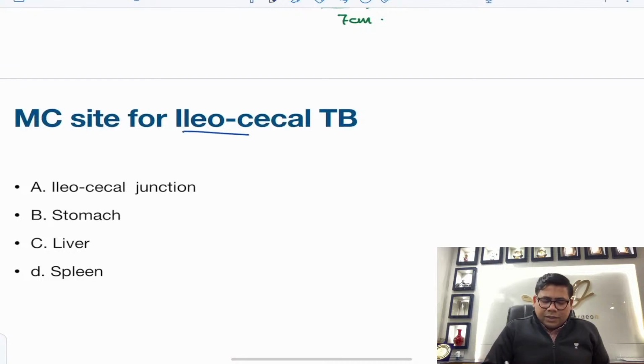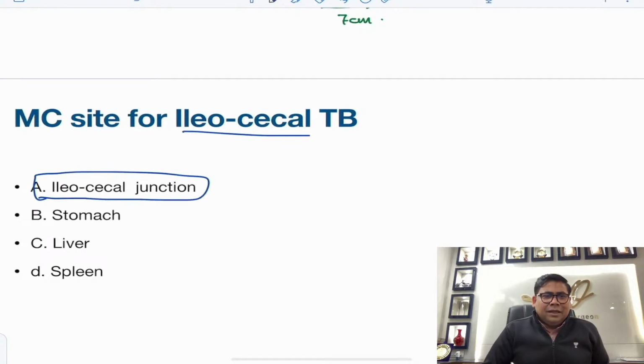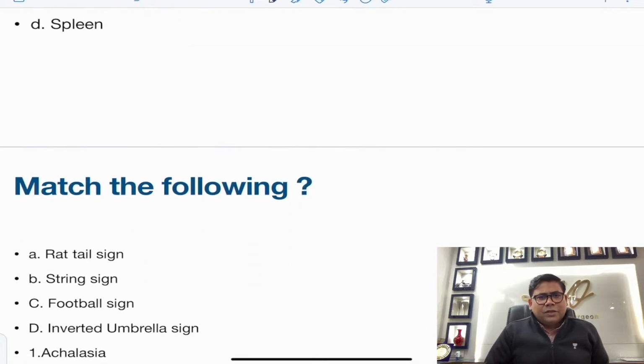Most common site for ileocecal TB, it's a very simple question, it's IC junction. Remember, stomach is a rare site for this. Even liver is also rare site, spleen is also rare site.